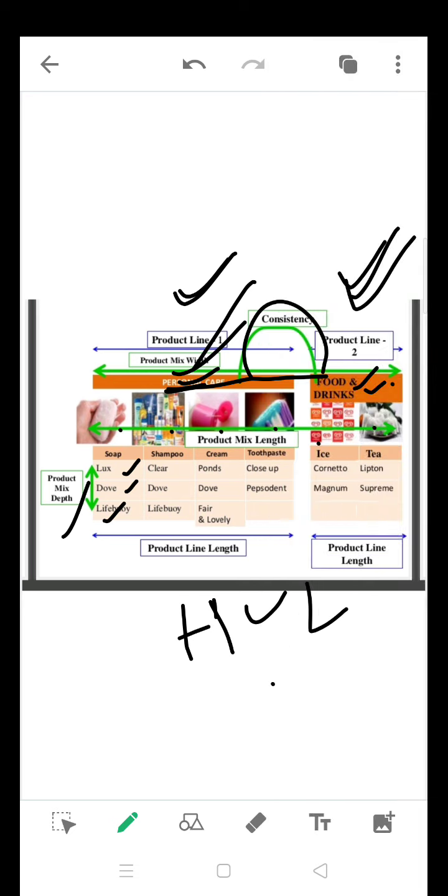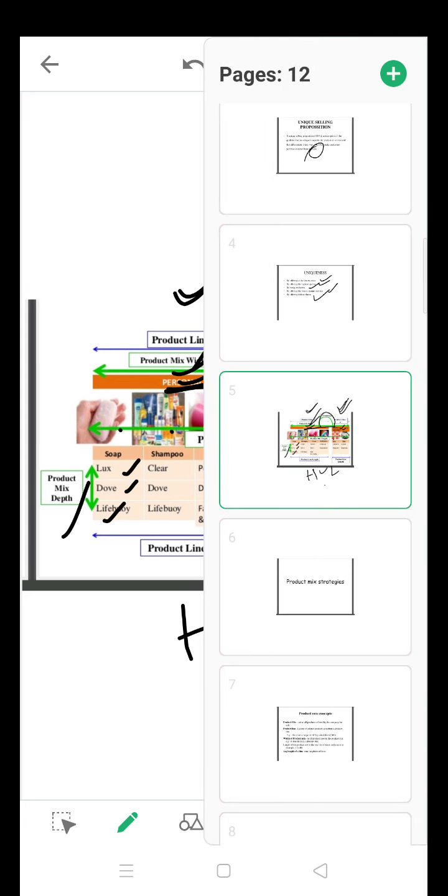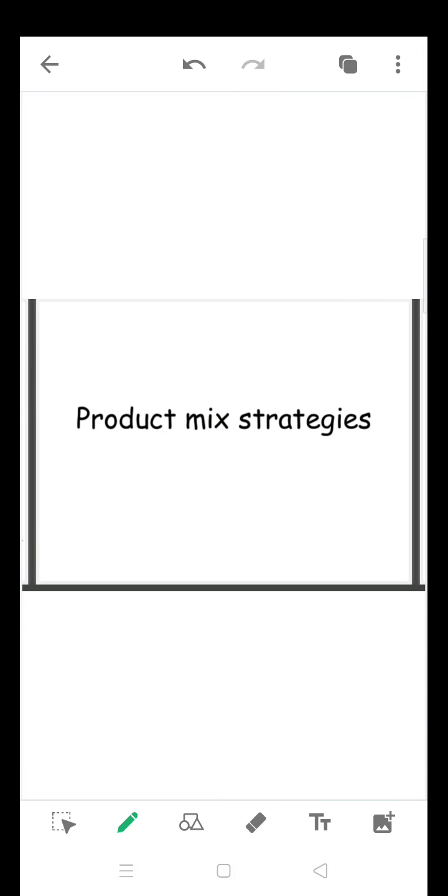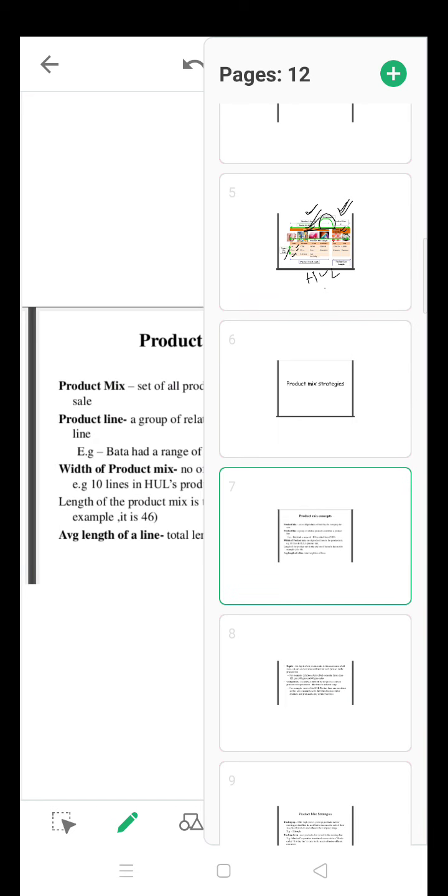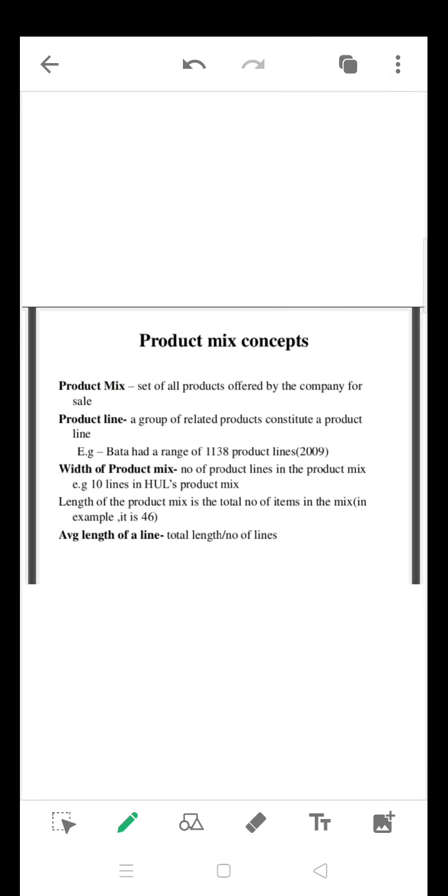So we discussed the product line and product mix strategies of Hindustan Unilever, the depth, width, line and the consistency of the product, very important from your examination point of view. Next we discuss something about product mix strategy. What is product mix strategy? Under product mix strategy, we have the product mix concept, which we discussed in earlier slides only.